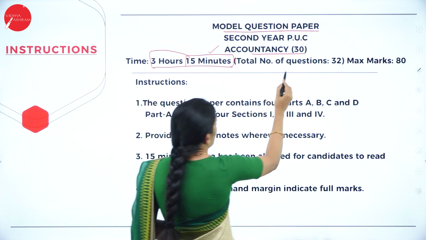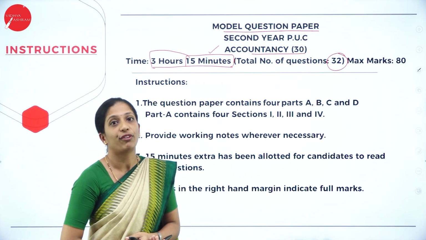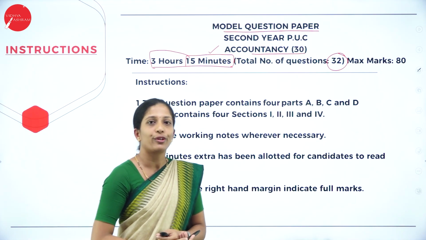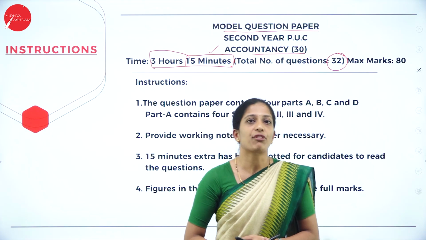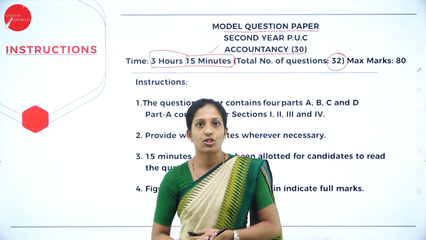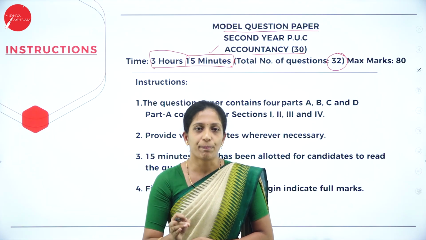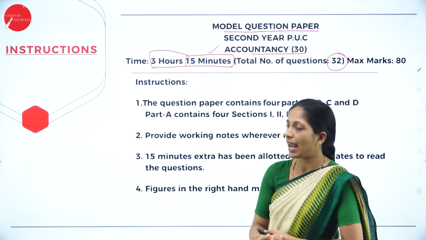The total number of questions will be 32 and the maximum marks you are going to write is for 80 marks, where I have already told you your 20 marks will be internal marks. These will be given from your college based on your quarterly test as well as midterm examination. So you are going to solve that paper for 80 marks in your external exam.